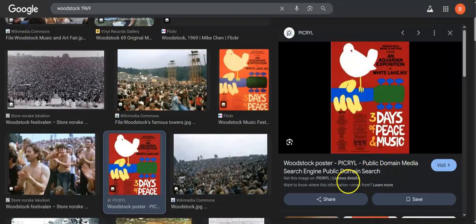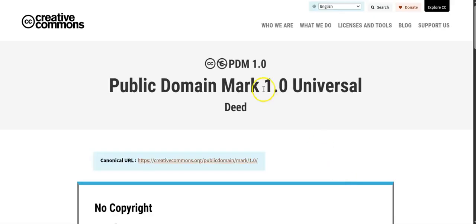This one's pretty iconic. So if we click on license details here, this one takes me to public domain universal. So what this means is this doesn't have copyright attached to it. So I can use this image for commercial purposes even without needing to ask permission or provide credit to the original owner of this image.